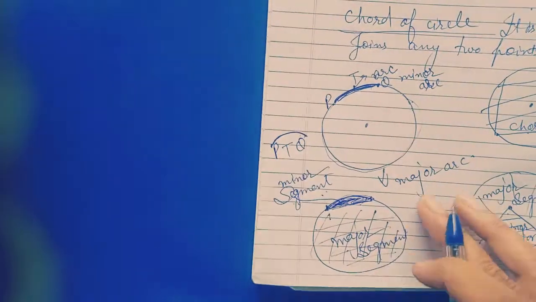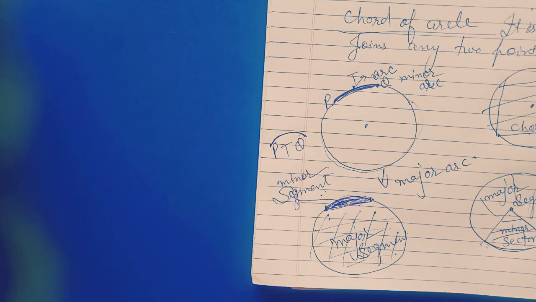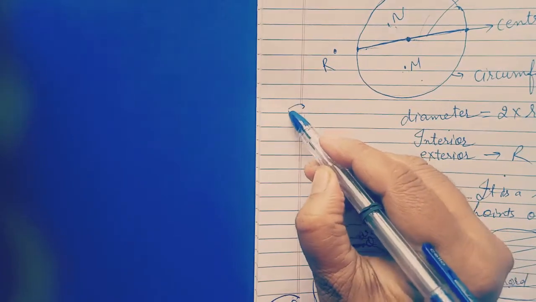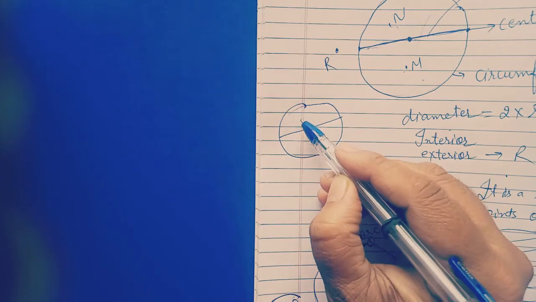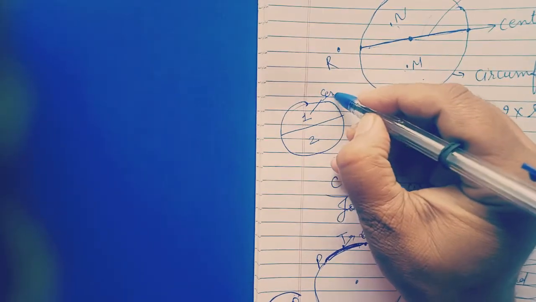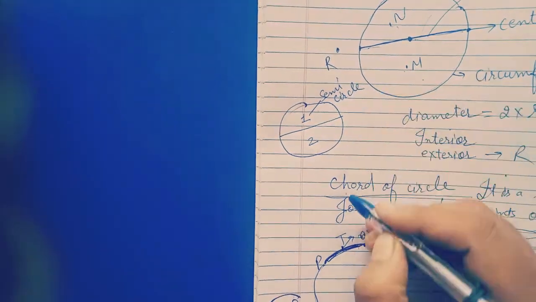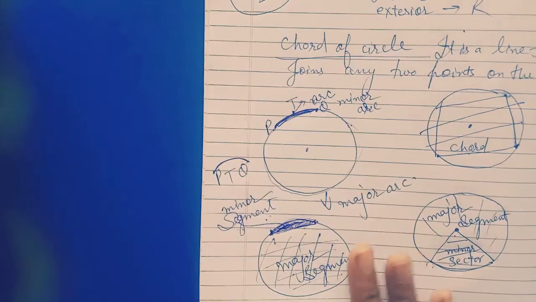So what have we done today: center, radius, circumference, interior, exterior, chord of a circle, then minor arc, major arc, minor segment, major segment, sector of a circle, and one is left, semicircle. Suppose this is your circle. When we cut from the center, it will divide into two parts. This is the first part, this is the second part. Each part is known as a semicircle. So half of the circle is known as a semicircle. So children, this is the concept.